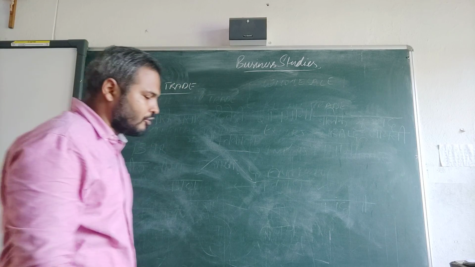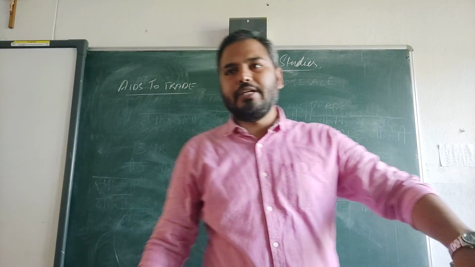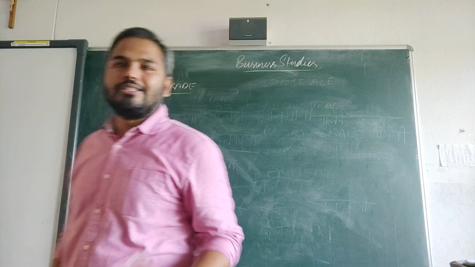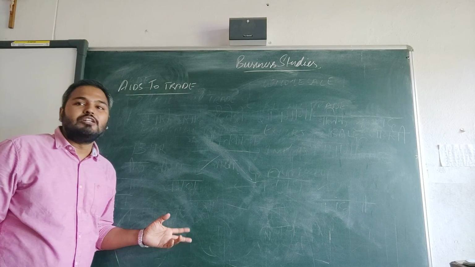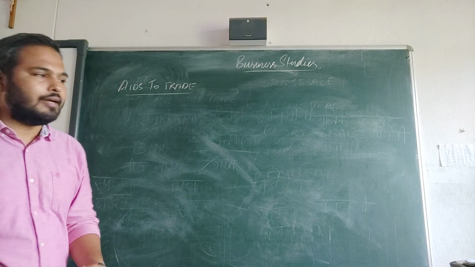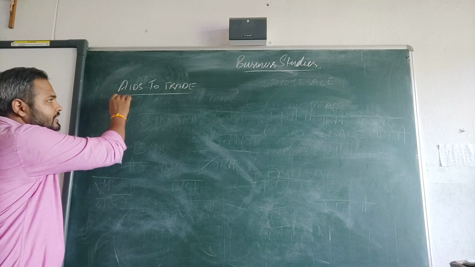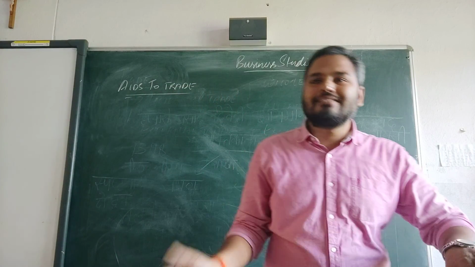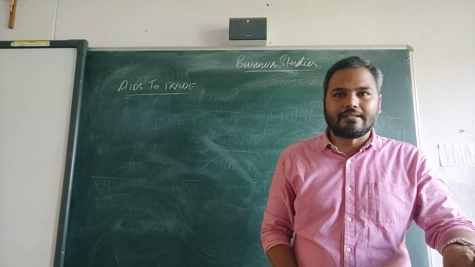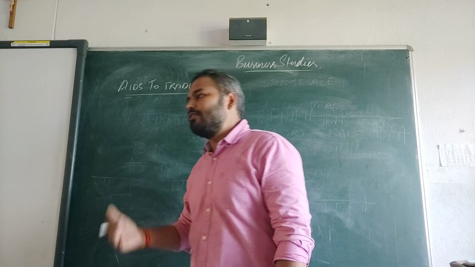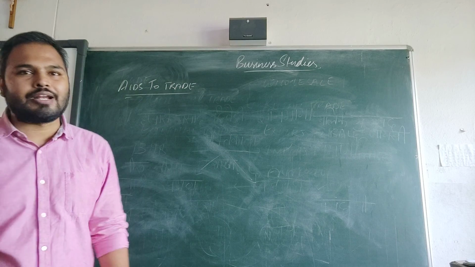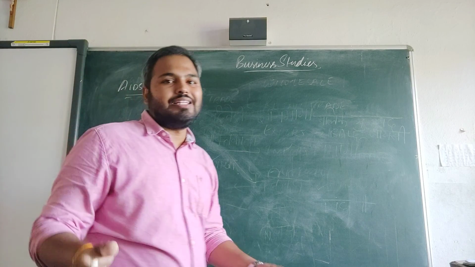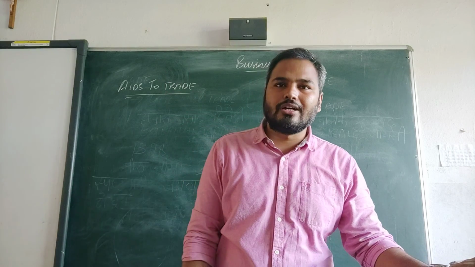So now we are going to study the aids to trade, or auxiliaries to trade. This means these are the services or activities which help the smooth flow of trade. Because of these aids to trade, buying and selling of goods becomes easier. The services that come under the aids to trade constitute the tertiary sector, also known as the service sector.